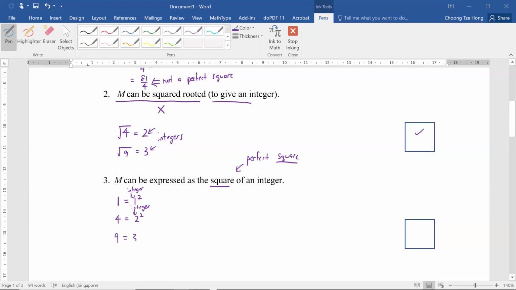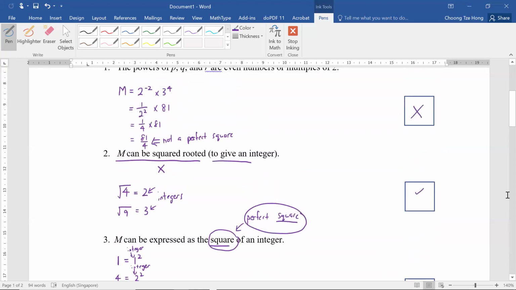We can go on for more. 3 squared, 16 would be 4 squared, and then 25 would be 5 squared. So you see, any number that can be expressed as an integer squared will qualify as a perfect square. The word square appears inside your explanation, and it fits perfectly to what they want you to explain, a perfect square. This will also help you to remember more easily how to explain why a number is a perfect square. I feel this would be the easiest way to explain why something is a perfect square.